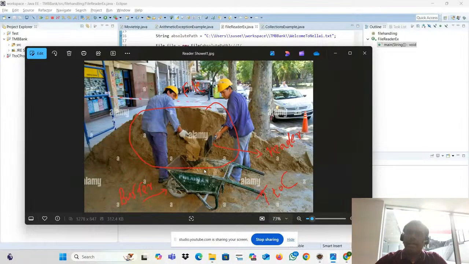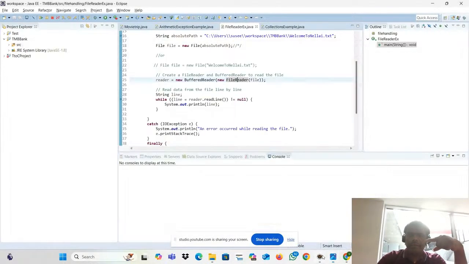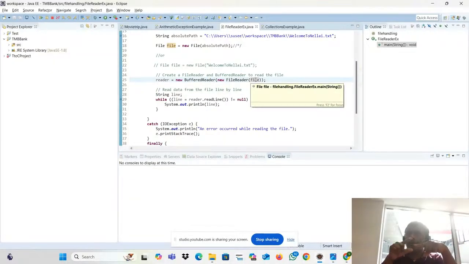Okay, that operation, because using the particular buffered reader object we are doing some kind of operations. In the program, reader is a combination of buffered reader, file reader and file as well. So it's some kind of object. This object is consuming some space in your RAM.